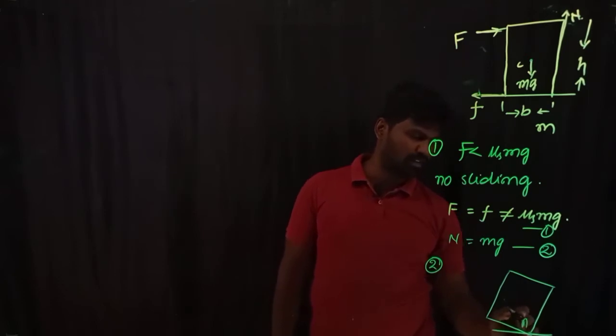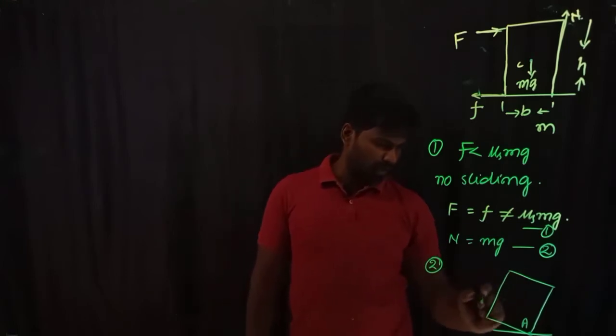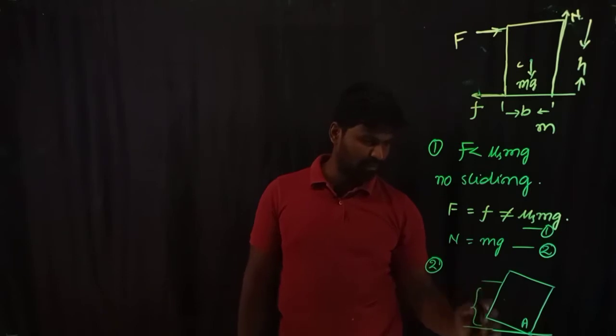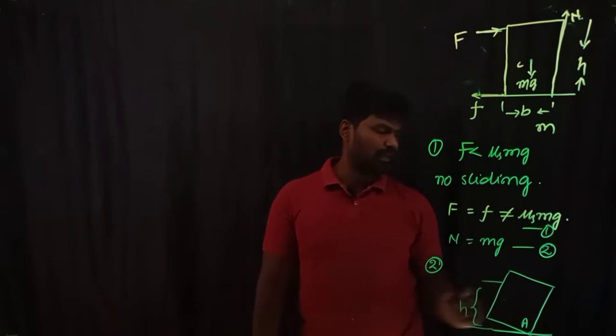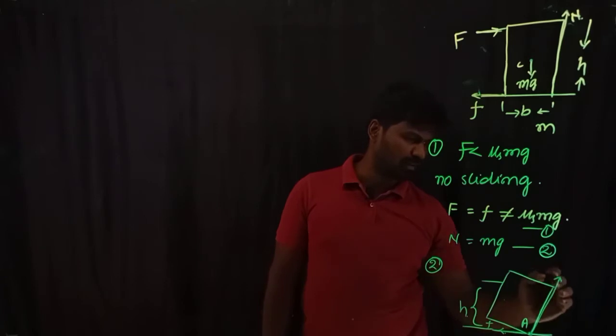Let me call this edge A. The height at which the force is applied with respect to this base, I am taking as h only. With respect to this point, the frictional force will act in this direction. This is the direction of the normal reaction, and this is the direction of the gravitational force, mg, vertically downward.